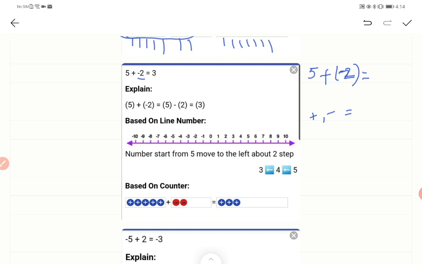If one is positive and the other is negative, you need to subtract, right? So subtract the weights. 5 minus 2 is how much? 3. And what should be the sign of this resultant number? It should be the sign of the larger integer, isn't it? So it is plus. We are giving plus to this. Plus 3 is the answer.